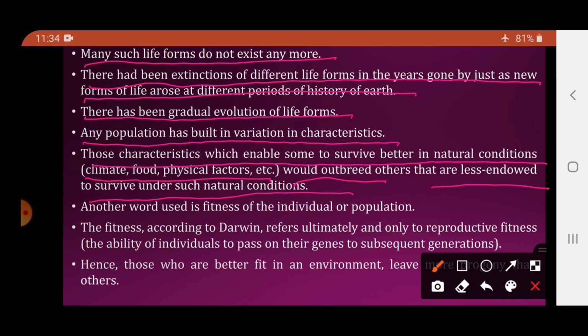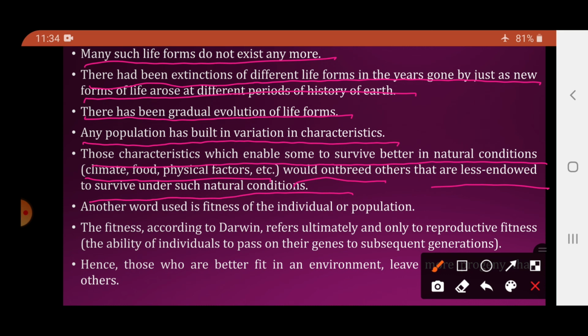यानी जो organism is adapted to nature, उनके पास ऐसे variations हैं, characteristics हैं जो उनको survive करने के लिए helpful करते हैं from the other organisms के जो ये conditions में survive नहीं कर सकते हैं. So those characteristics which enable some to survive better in the natural conditions would outbreed others. यानी वो competition को जीत जाएगा. That are less endowed to survive under other natural conditions.